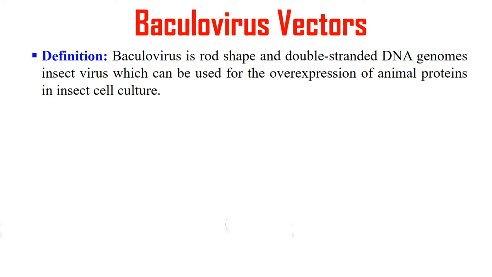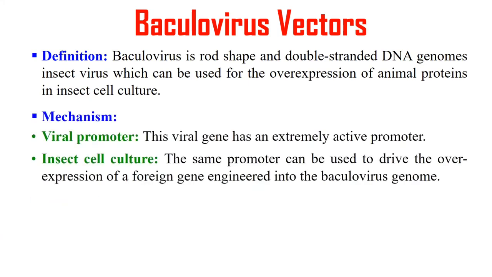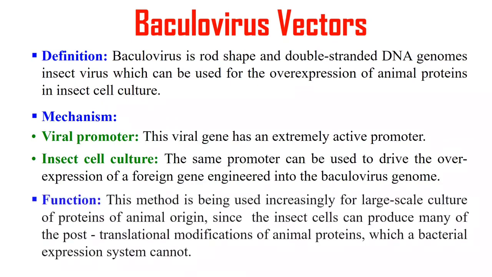So generally it contains a viral promoter. Due to this promoter, our gene of interest gets expressed, and we have to perform insect cell culture. In the insect cell culture, this baculovirus can be used for the expression of genes, and it is generally used for the large scale production of protein, because insect cells can produce many post-translational modifications of animal proteins which a bacterial expression system cannot.